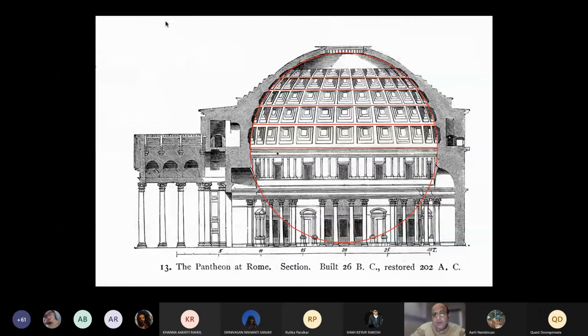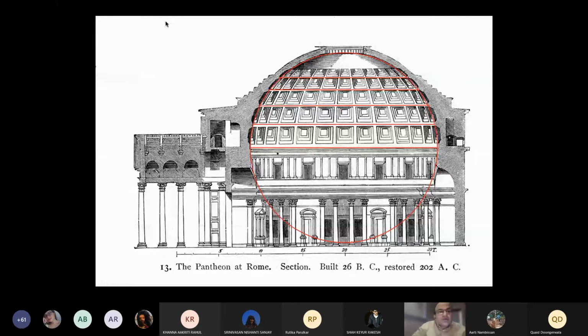But the beauty is that because of its geometry and the knowledge of the material, all the forces were resolved, and the forces right at the top were taken into the base and the foundation of the building. This is in situ concrete, so it was cast on site.